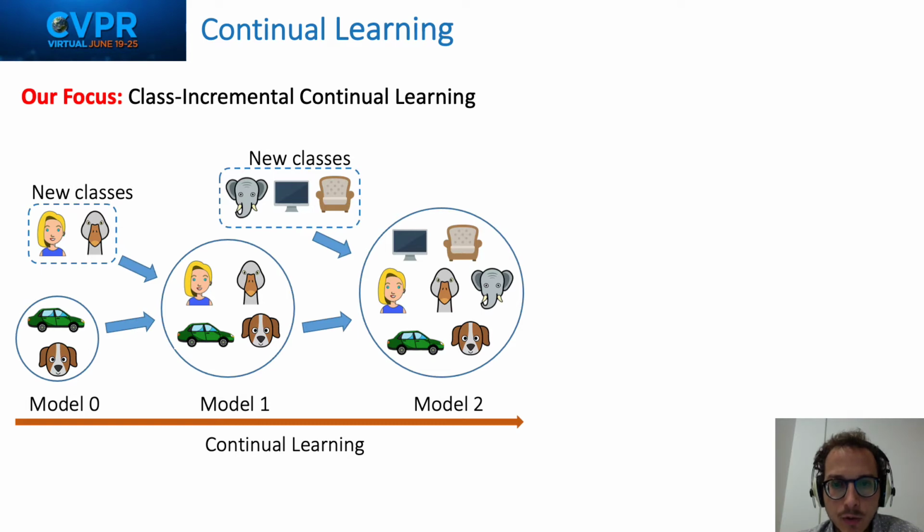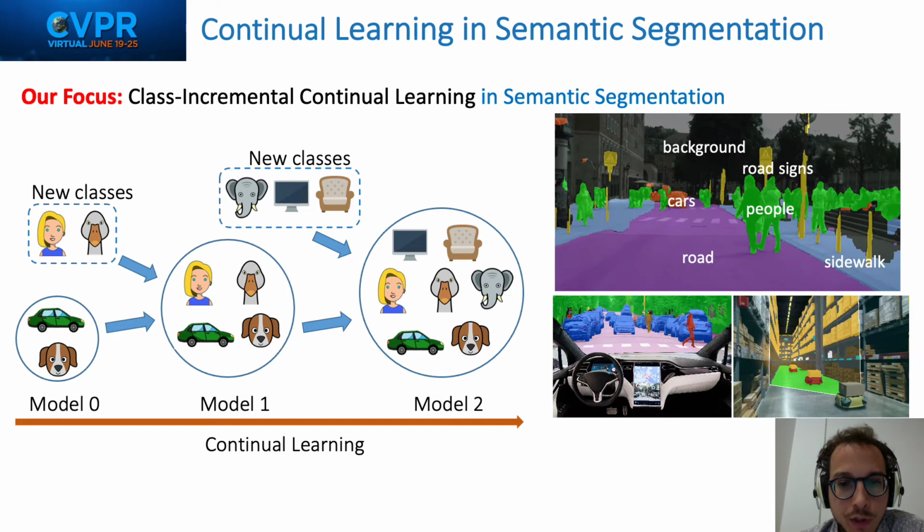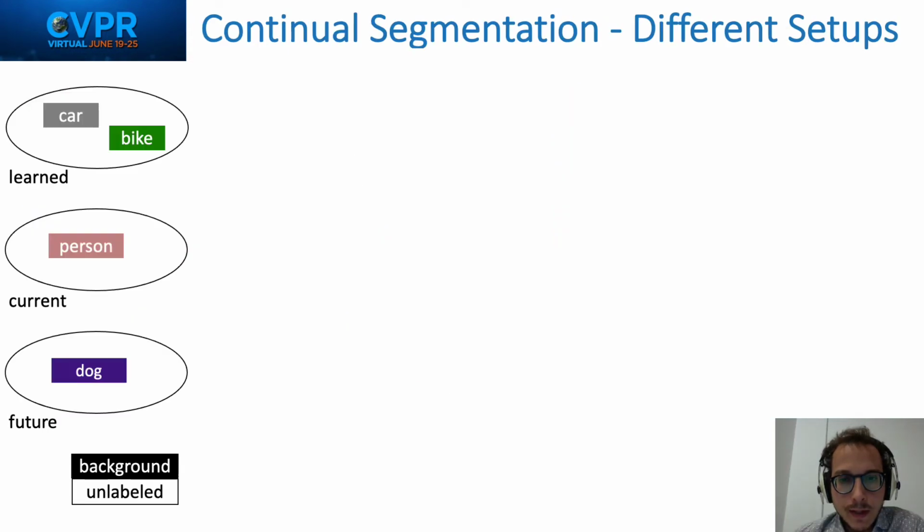Instead, our focus is on semantic segmentation, which is a dense prediction task where a label is assigned to each pixel of an image. In this case, many different scenarios arise, namely sequential, disjoint, and overlapped. To have an idea of the different setups, we assume to have learned car and bike classes, that we are currently learning the person class, and we assume that in the future we will learn the dog class, for instance.